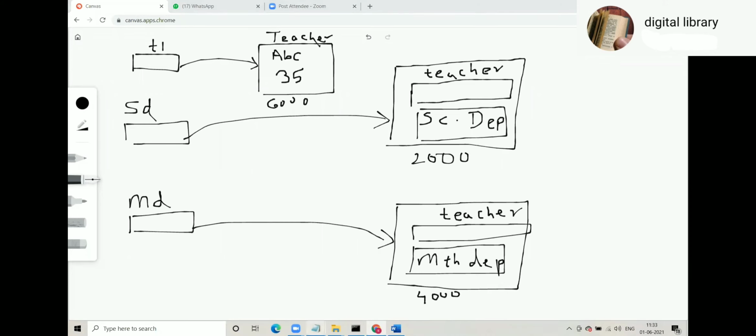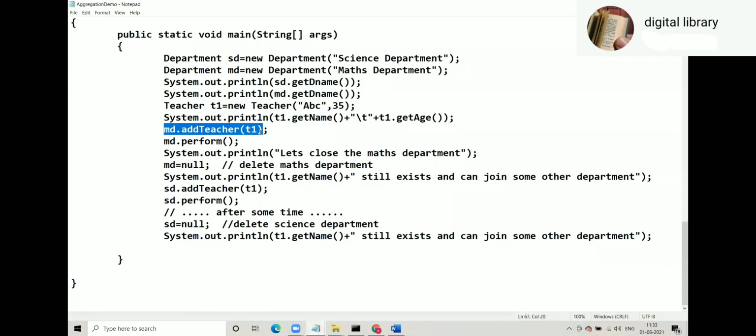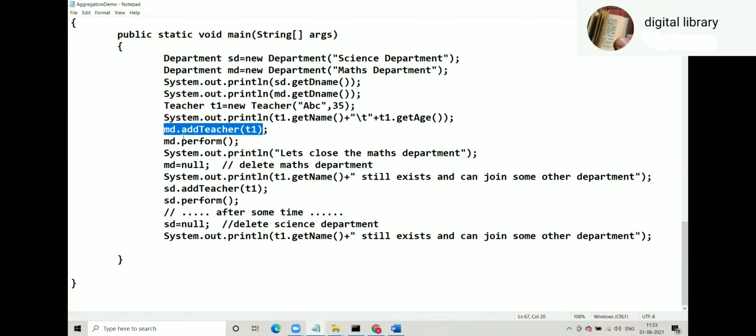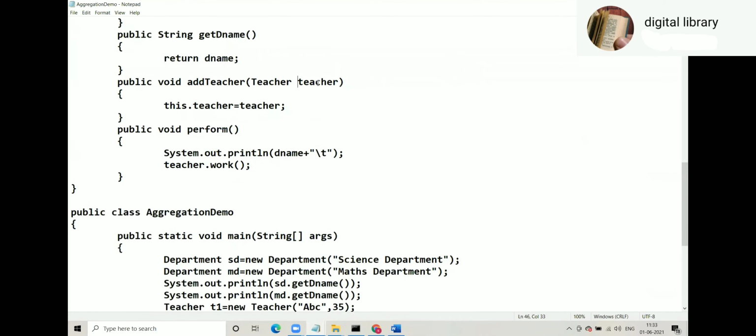Thereafter, MD.addTeacher(T1). Just now I showed you the addTeacher method is there in Department, so that we can add a teacher inside the department. Now you are calling addTeacher, but on whom? On MD, the maths department, by passing T1. So addTeacher has a teacher reference. this.teacher = teacher.